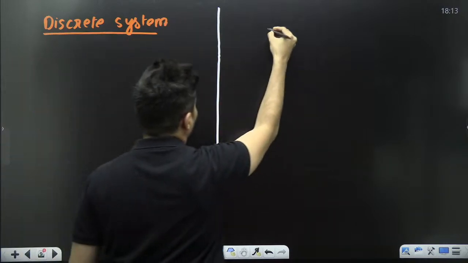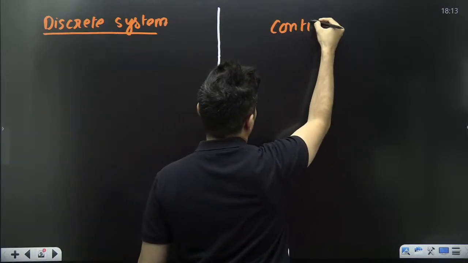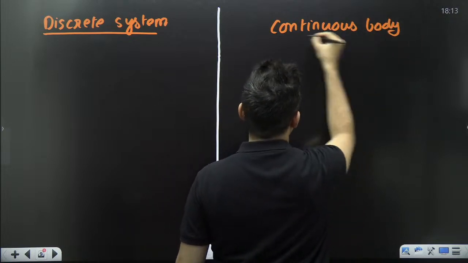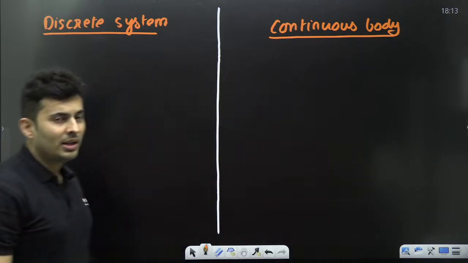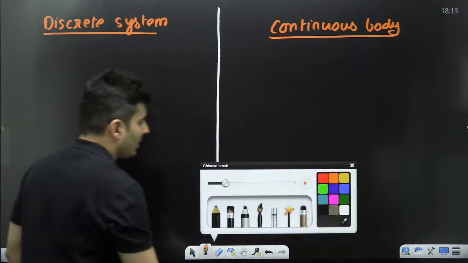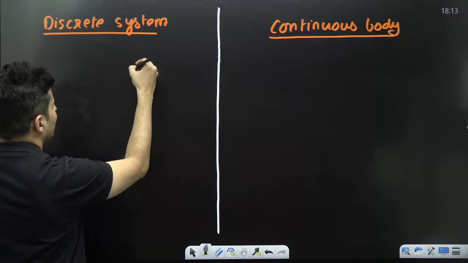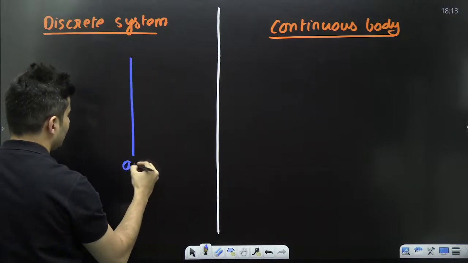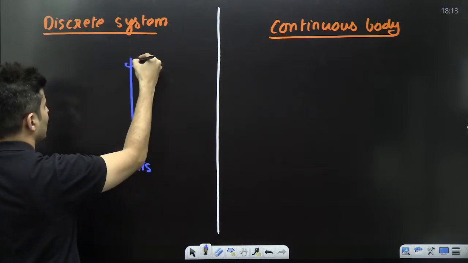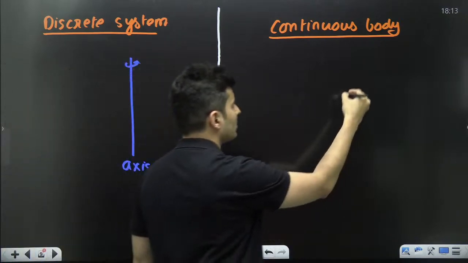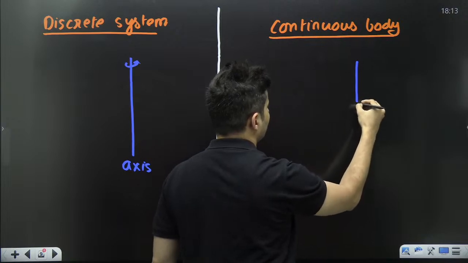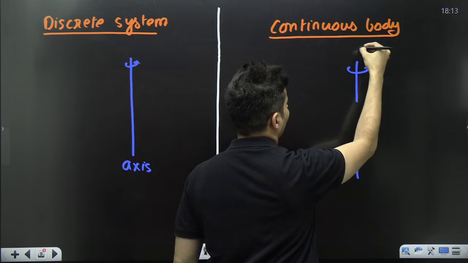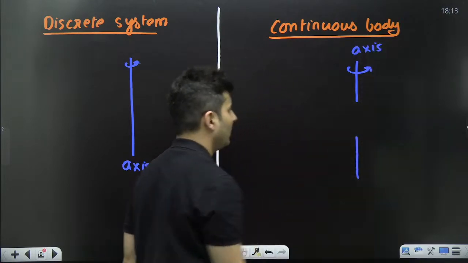Okay. The other one is basically your continuous body. What is the difference between the two? In a discrete system, if you have this as the axis, the axis about which it is rotating, here also, let's say, this is the axis about which the body is rotating.